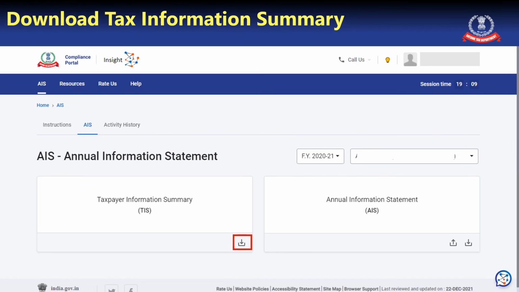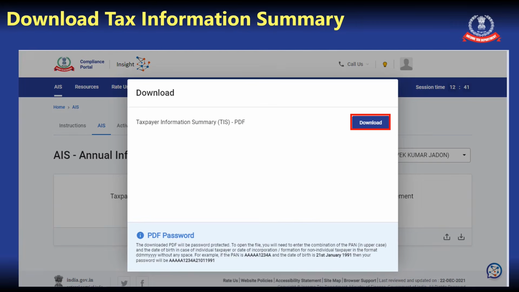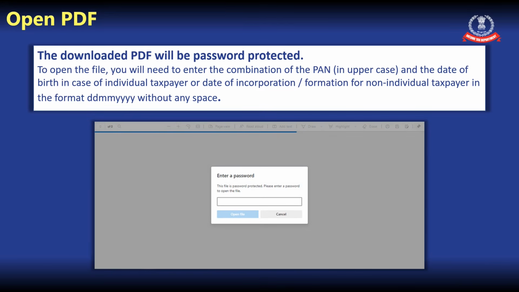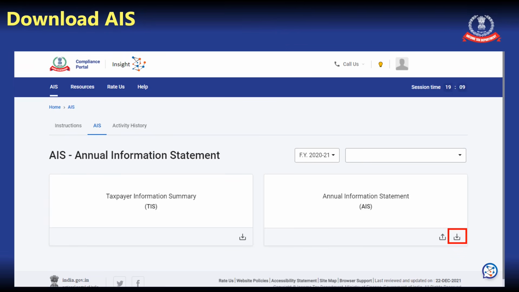Let us now see how we download the Tax Information Summary, and then we will see how we download the Annual Information Statement. Click on the Download icon. You can download Tax Information Summary by clicking on the download button. The file will be password protected. To open the file, you will need to enter the combination of PAN in uppercase and the date of birth in case of an individual taxpayer, and date of incorporation in case of a non-individual taxpayer, in the format DDMMYYYY without any space.